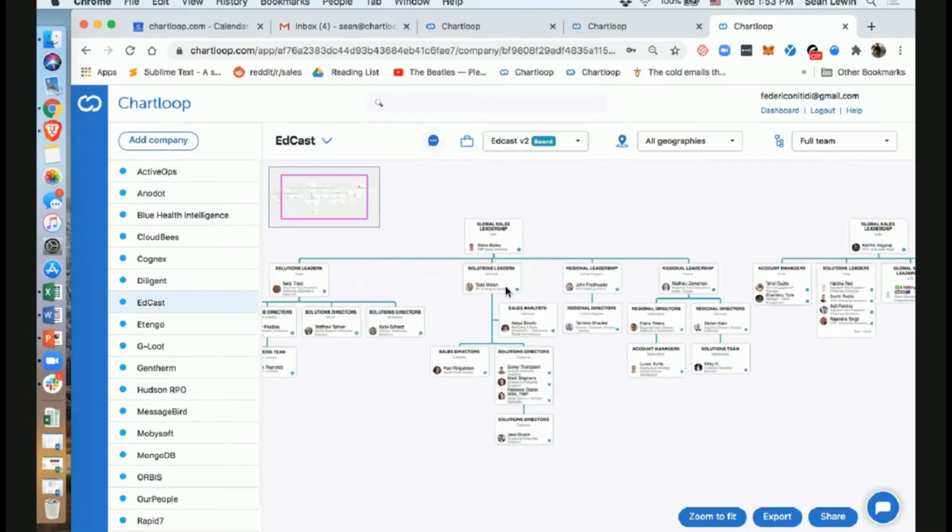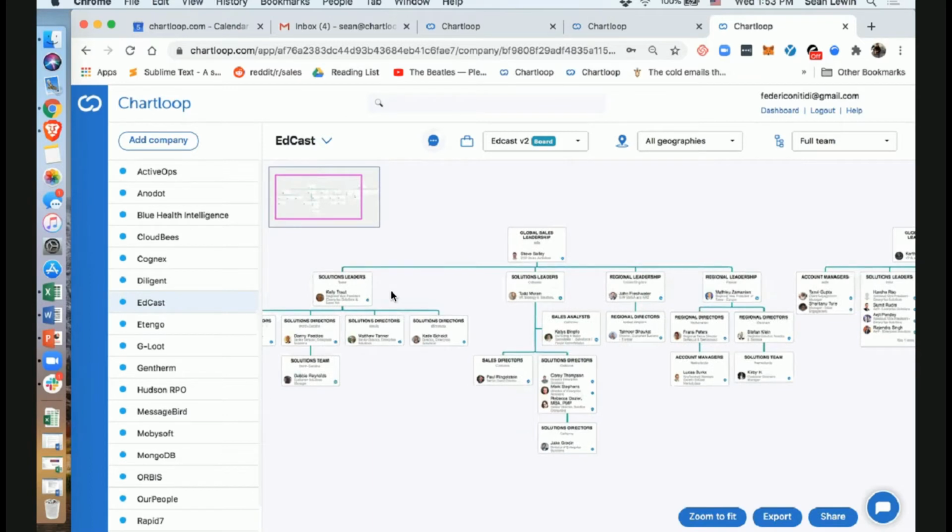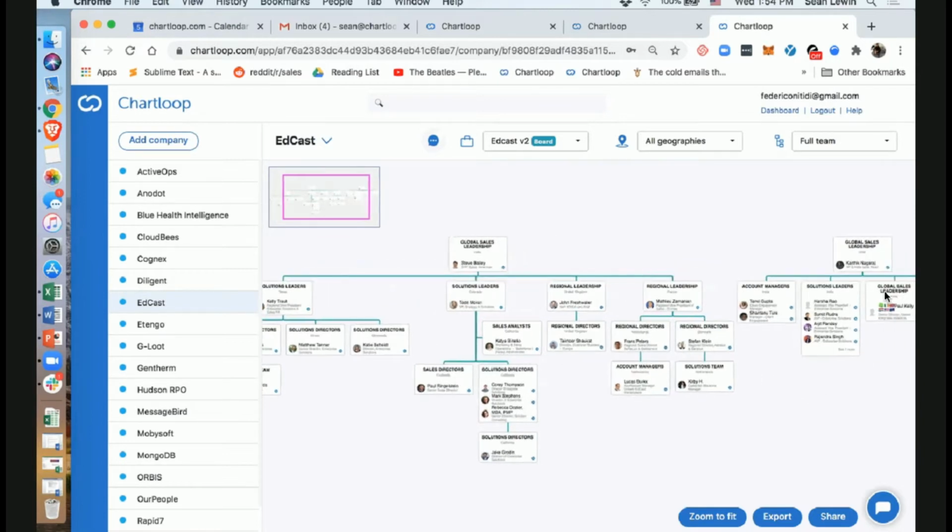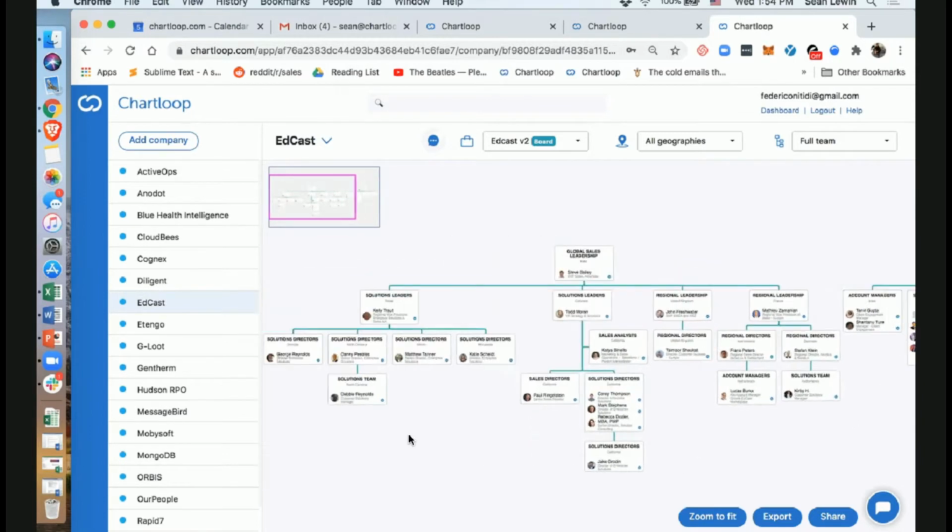So first of all, just to see the structure of this sales team, so we can see they have an SVP of sales, who's Steve, and then they have a bunch of their operators in central U.S. with a VP of sales in Texas, who's Kelly, and then they have one in California, which they call Solutions, headed by Todd, who's the VP of Strategy and Solutions, and then they have some other international presence in the UK, France, and then also a team in India. But let's focus for our purposes on their U.S. team. So what we have here so far.